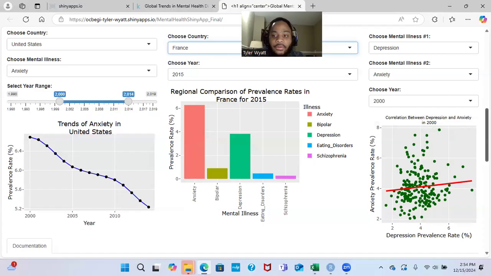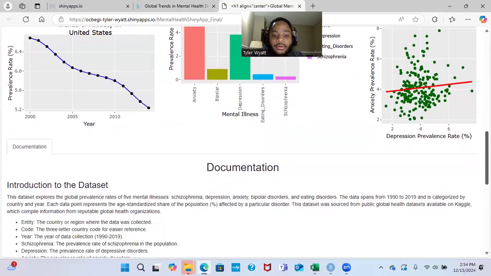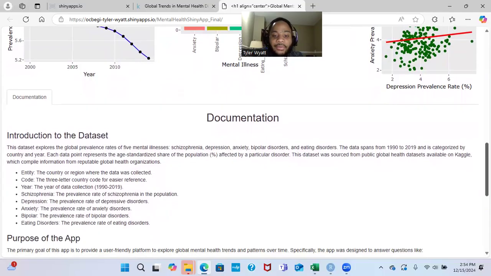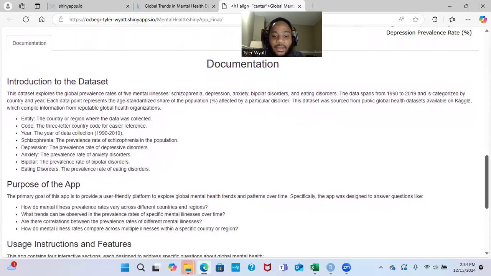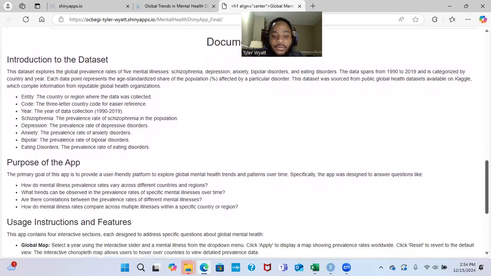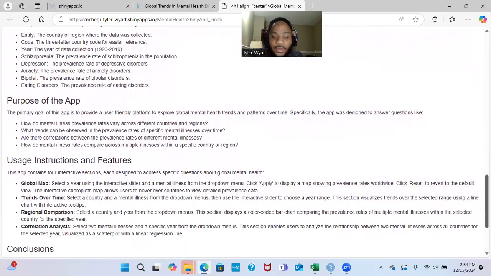And lastly, if you scroll down to the bottom of the app, there is a documentation tab that contains all the relevant information I've discussed in the presentation concerning the app, including its usability and insights that may come about when exploring this app.